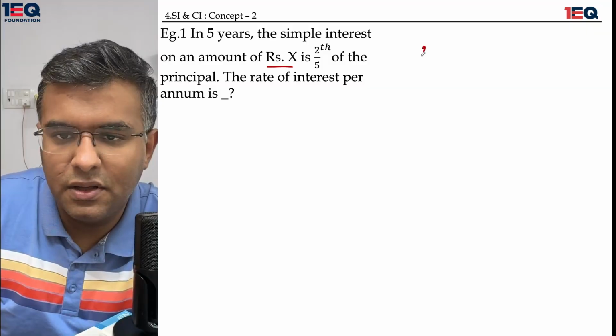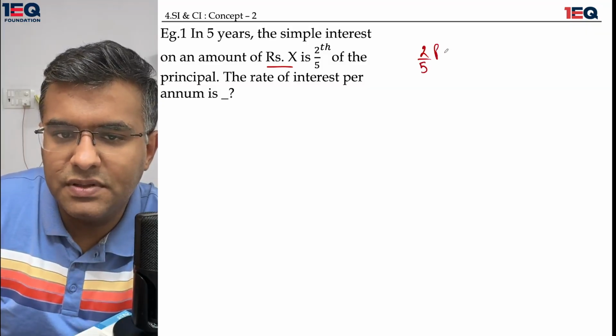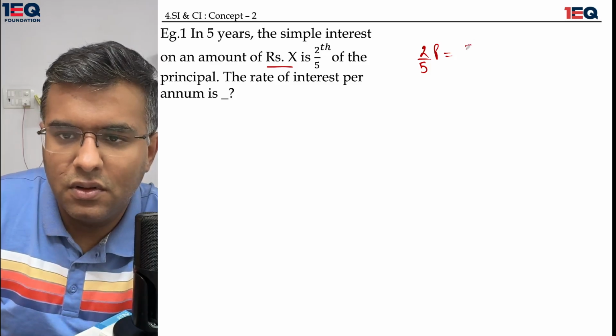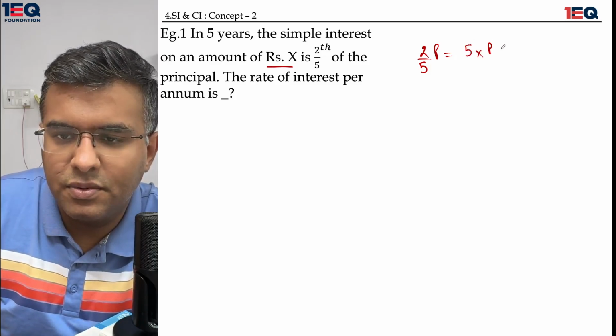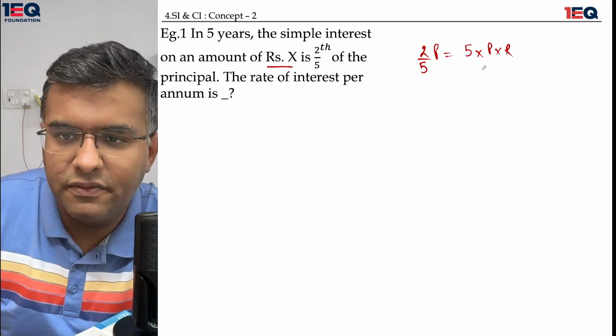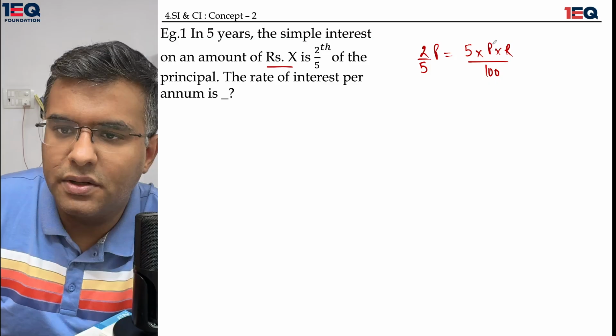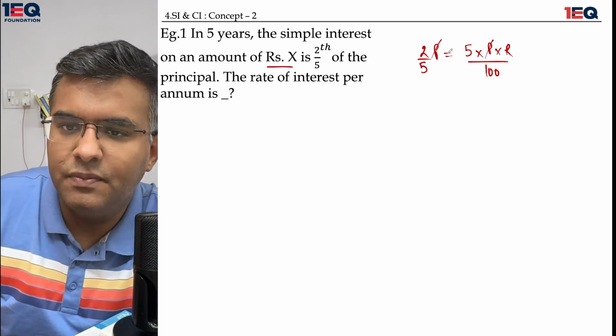I'll use the same thing. 2 by 5 times the principal is equal to the principal multiplied by 5 years multiplied by the rate of interest, whole upon 100. The principal gets cancelled with the principal.